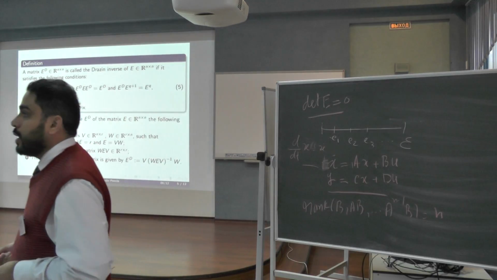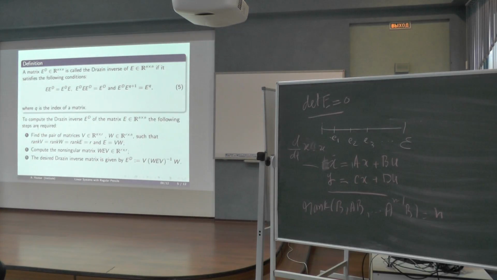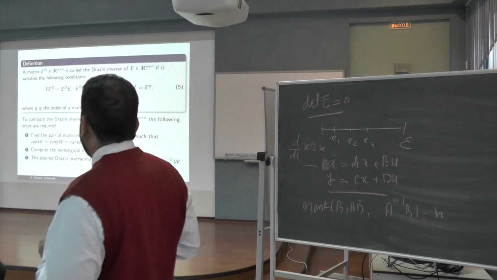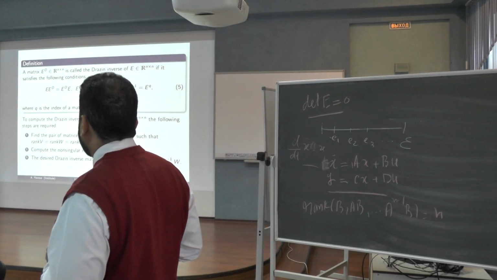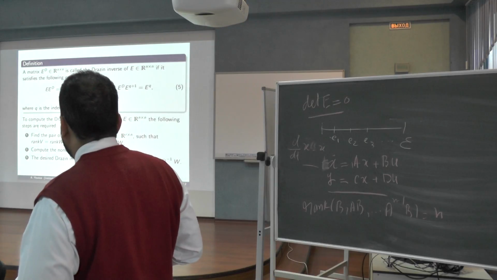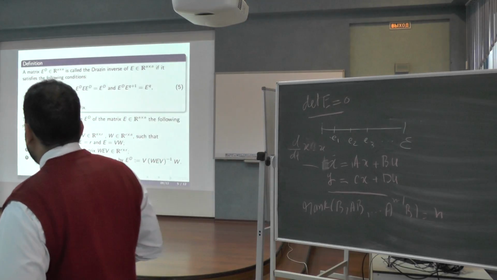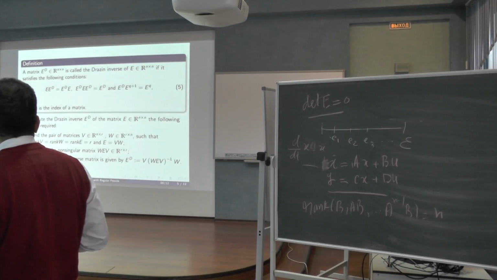And the next is about the inverse. Drazin introduced the following definition to change the notion of inverse. Actually, he didn't require that the product is equal to identity. If it satisfies the following three conditions, we say that E^D is the Drazin inverse for the matrix E, and these are the 3 conditions. We can compute E^D as follows.